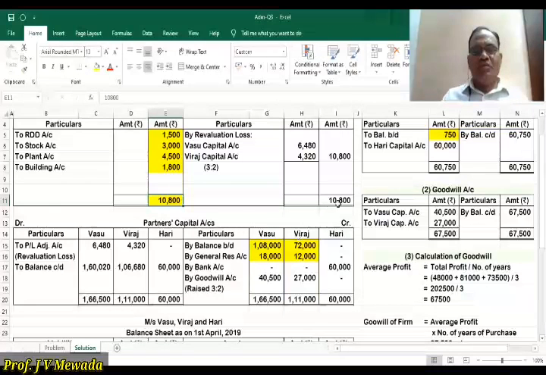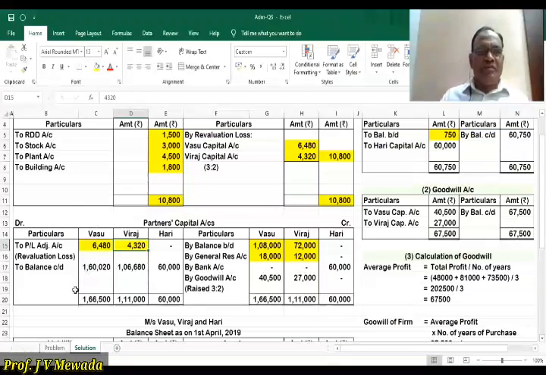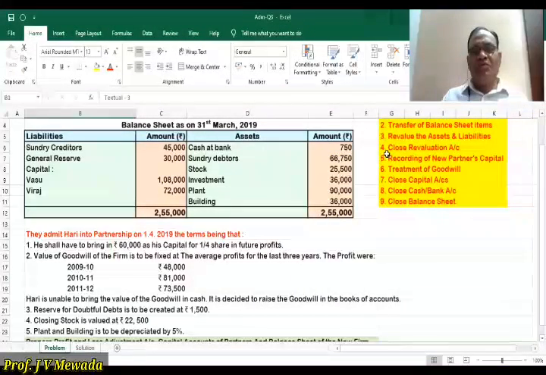total. So 10,800 again we'll write on the credit side. So the difference is 10,800. That's the loss, and that loss we have to distribute between the old partners in the old ratio 3:2. That is 6,480 for Vasu and 4,320 for Viraj, and this we have to transfer to their partners capital account. So on the debit side for Vasu 6,480 and for Viraj it is 4,320. So our steps up to number 5 is over.